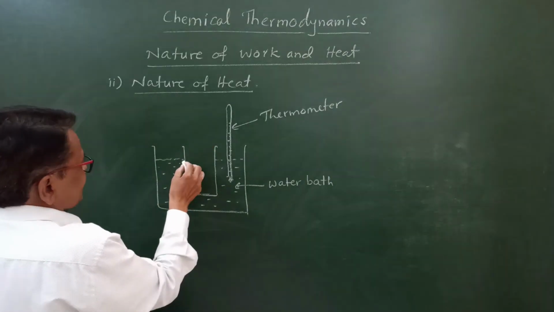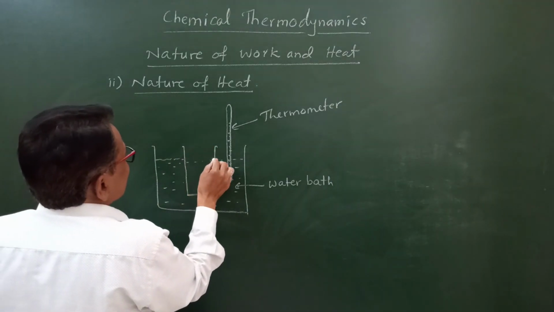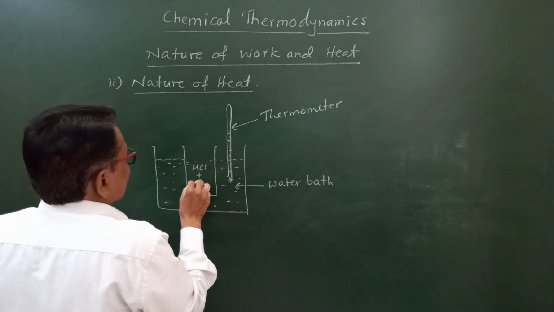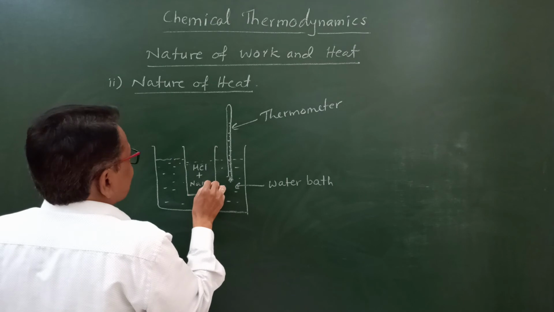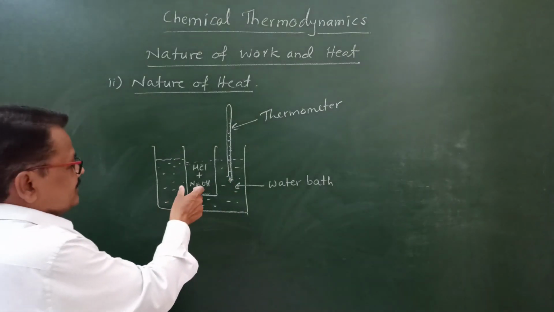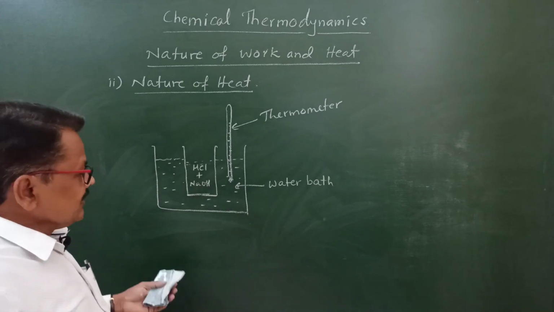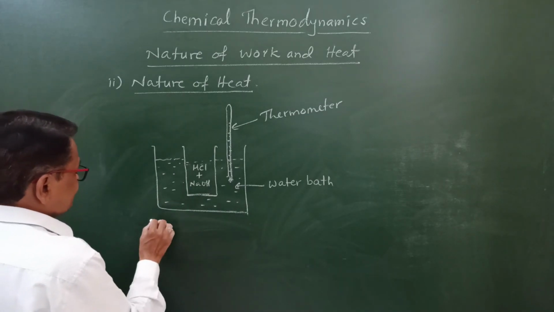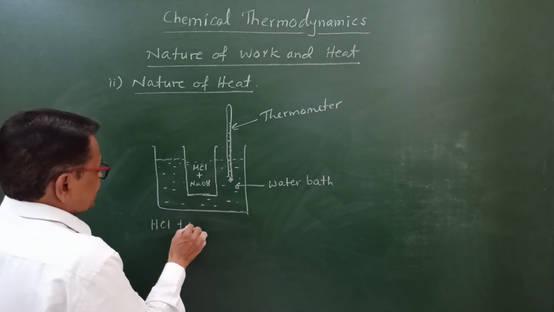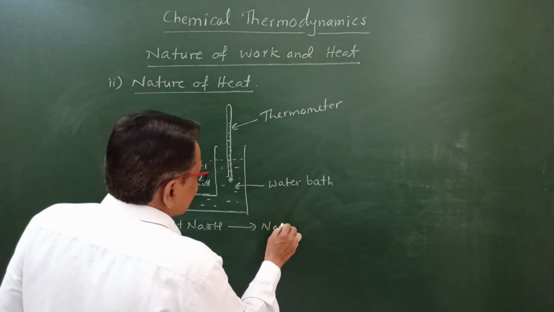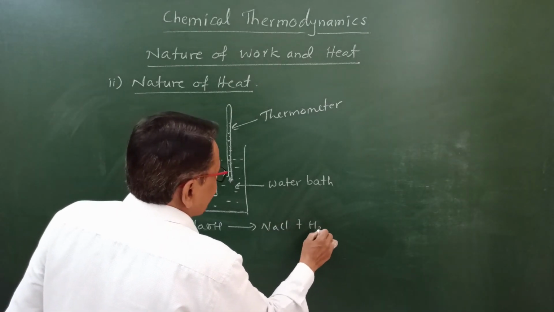You see here, in this beaker which is immersed in this water bath, there is HCl and NaOH. When HCl and NaOH are added in this beaker, the neutralization reaction takes place: HCl plus NaOH gives NaCl plus H2O.